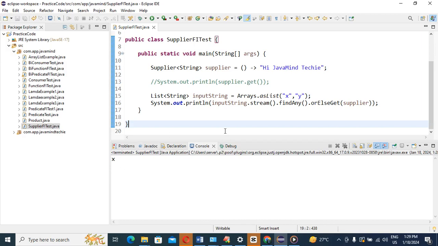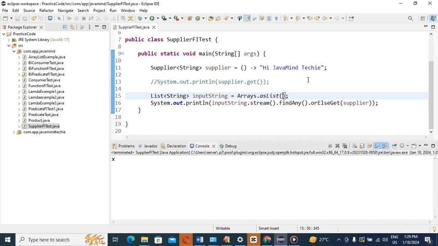Okay, suppose you have no string. Suppose for some time you remove this one and make it an empty string. Then tell me, what should it print? "Hi Java mind tech" only, right? Yes or no?